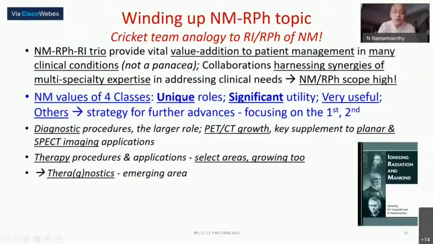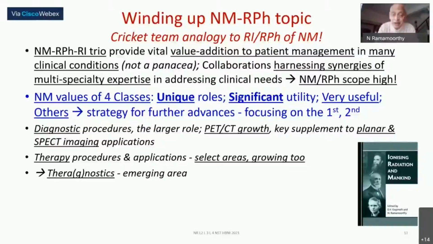For example, in the case of the thyroid cancer, the iodine treatment is very unique. That's extremely helpful. And when you come to the fluorodeoxyglucose tumor imaging, that's of extremely significant utility. You can take again the myocardial perfusion imaging. It's an extremely unique role, where you are able to show the viability of the myocardial cells, etc. Whereas in the case of other things, very useful. For example, we talked about the kidney scan, renal function studies, etc.